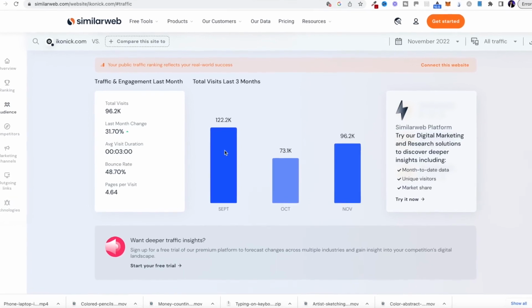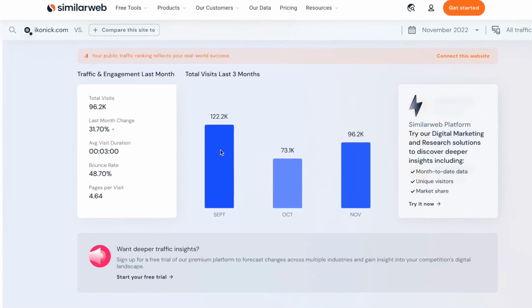I actually looked at the stats before. They get around about 100,000 visits every single month. If they're only getting a 1% conversion rate, they're making around about 100K every single month in sales. And that's just me guessing the lower end of the scale. Now, there's so much potential of doing this.